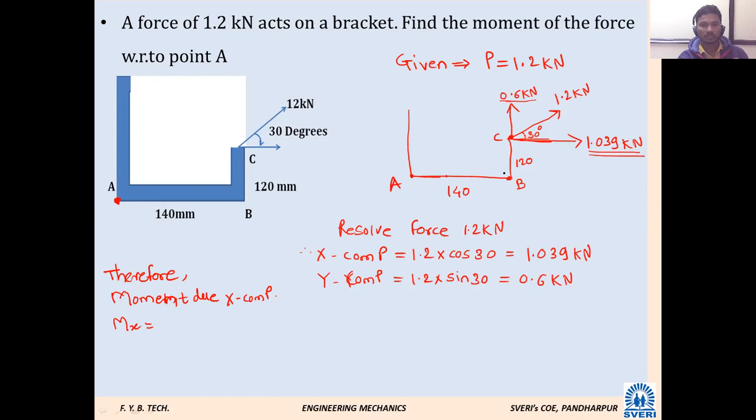So if that x component is taken back, it will come somewhere here. Getting? So what will be the distance then? 120 meter, and it will be positive. So 1.039 into how much? 120.